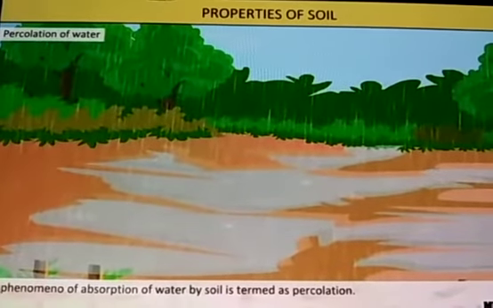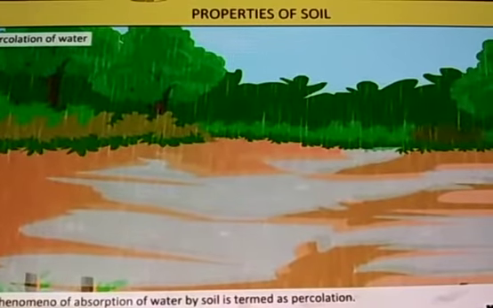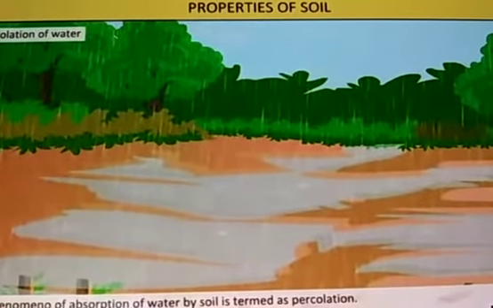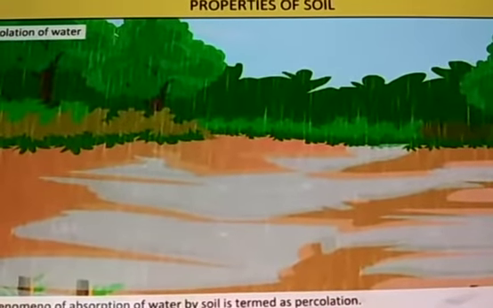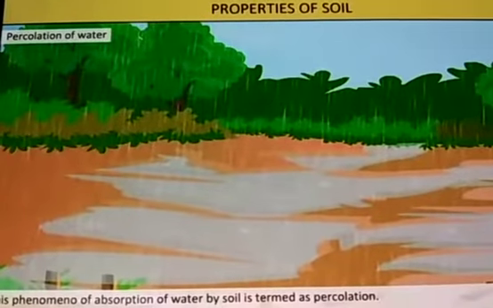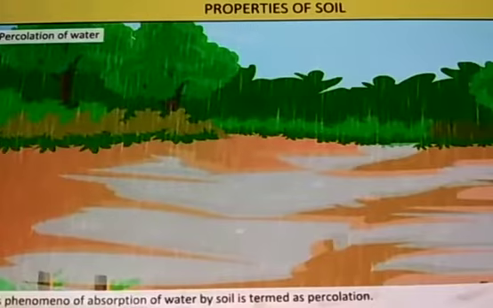Now we'll learn the properties of soil. You have listed some uses of soil. What are the uses of soil? Soil is used for agriculture. Soil is used for making pots. Soil is also used by the many organisms which live in it. Let us perform some activities to find the characteristics of the soil.